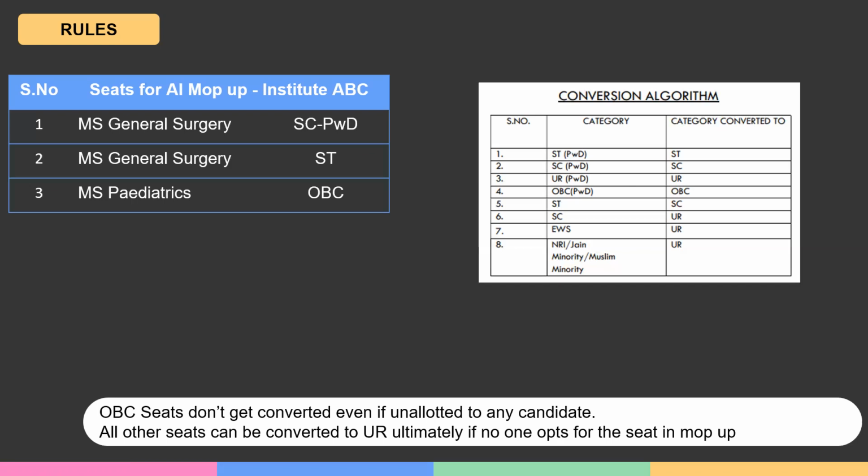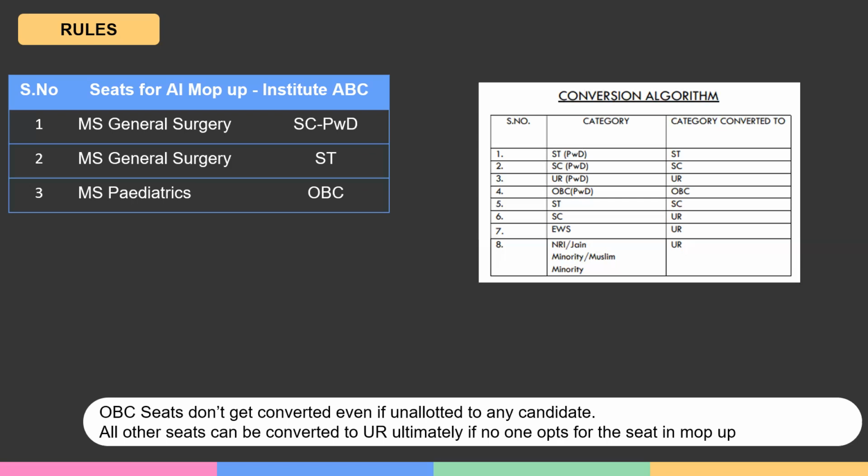So right from 1 till the last rank, after being allotted, if certain STPWD or SCPWD seats are vacant, it means those STPWD seats are not going to be taken by any STPWD candidates, either because they have got better choices or they did not opt for that choice. So what do we do with these seats? These seats will lapse in case they are not going to be allotted to anyone.